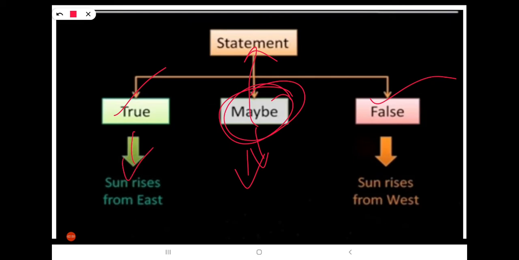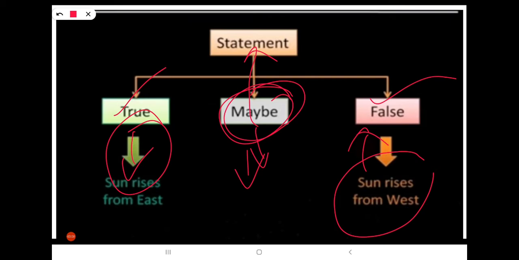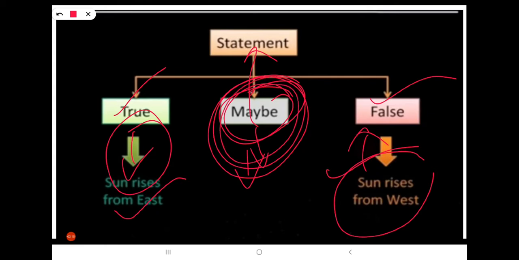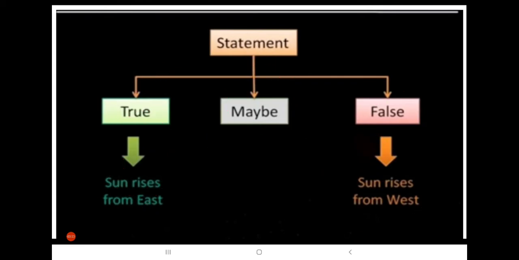The sun rises from the east. Yes, obviously it is true. And the sun rises from the west is exactly a false statement. We can say this is exactly true and this is exactly false. There is no chance for maybe or may not be statements in mathematics.